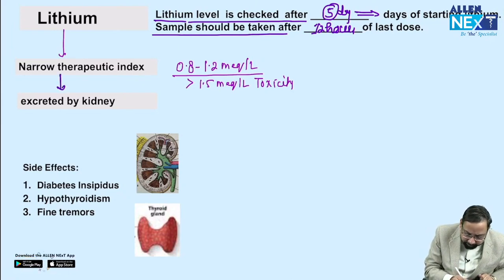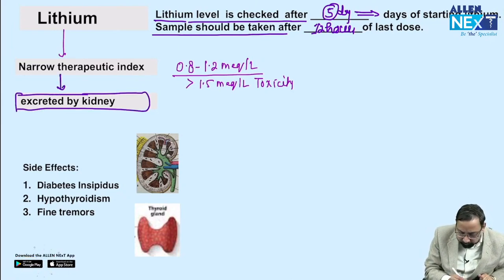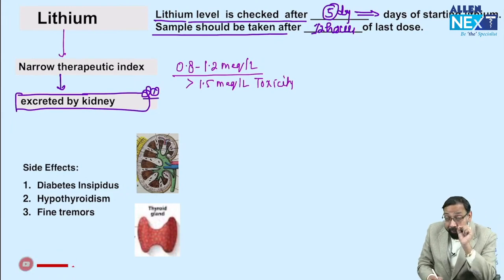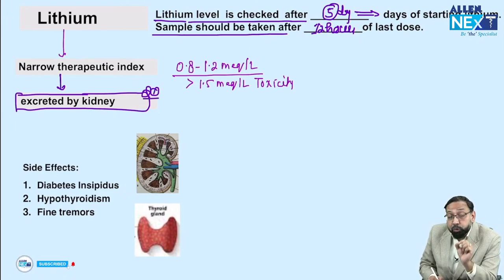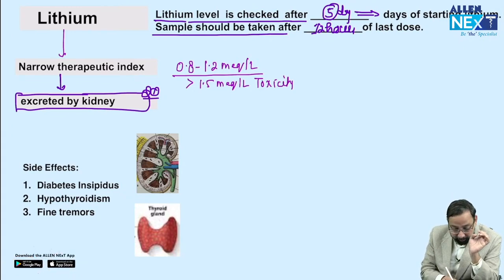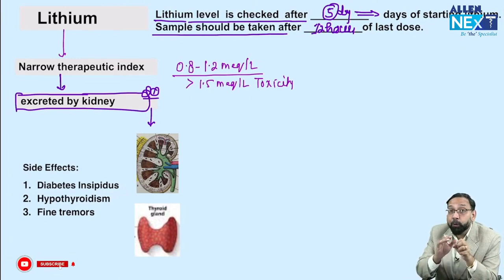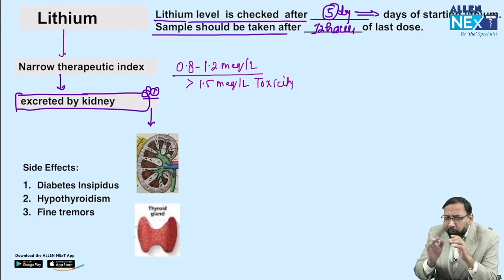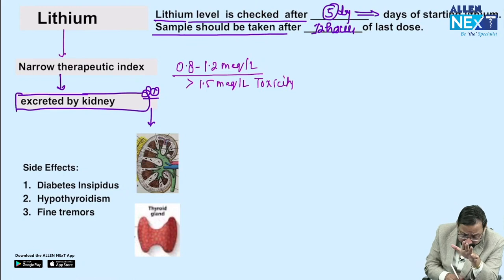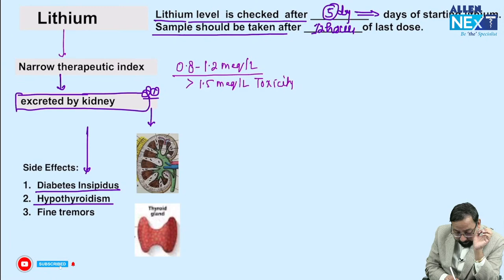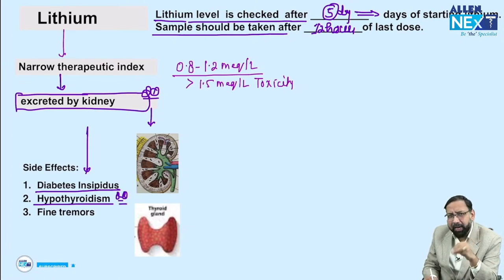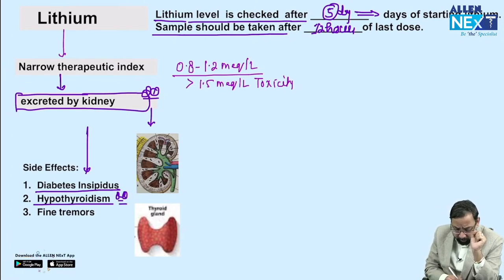Lithium is excreted by the kidney. So whenever you start lithium, always do a kidney function test. This is called pre-lithium workup. Because if the kidney is not functioning, lithium will not be excreted and lithium toxicity may occur. If a patient is taking lithium, he may have side effects: diabetes insipidus, hypothyroidism, a frequently asked question, commonly hypothyroidism, and fine tremors.